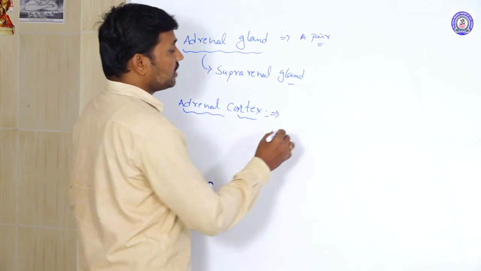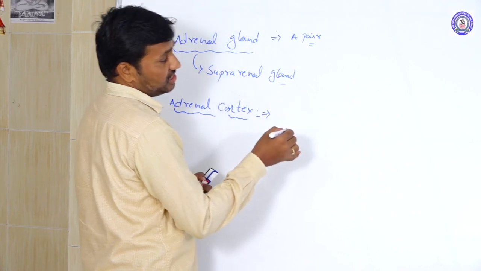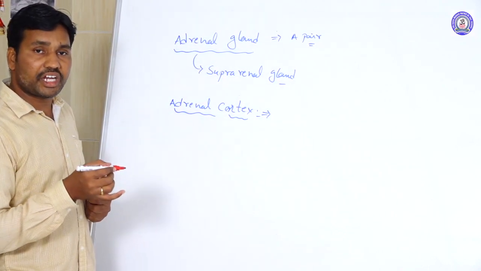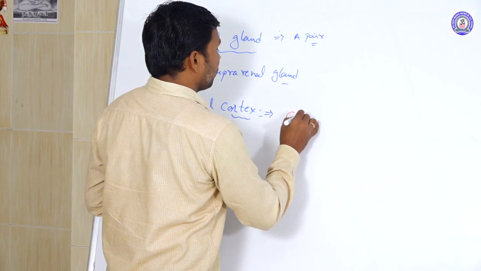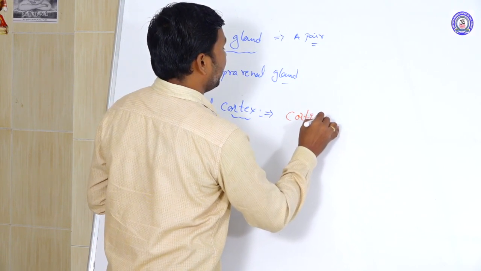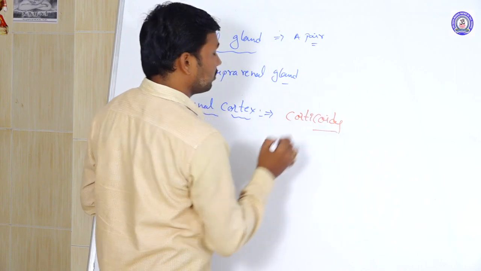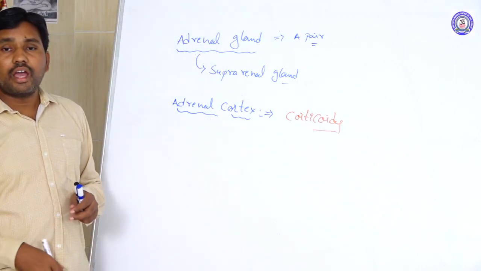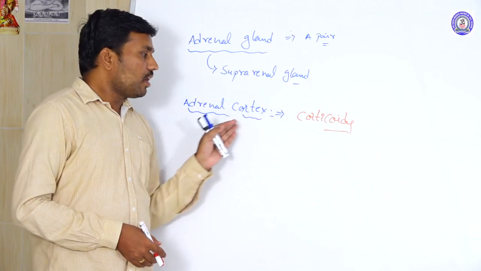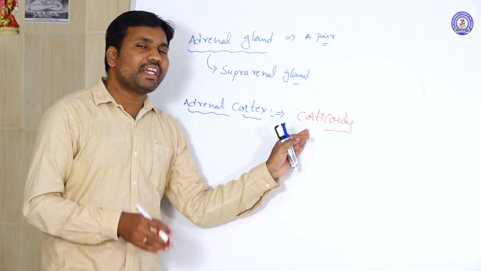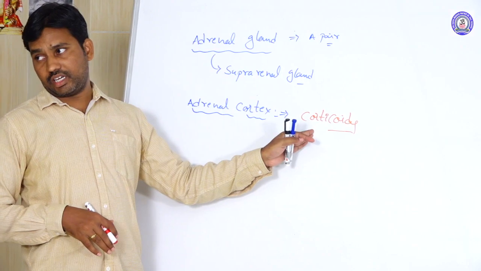Generally, the adrenal cortex region releases hormonal secretions. These are generally called corticoids. So these are the hormones produced here, commonly called corticoids.